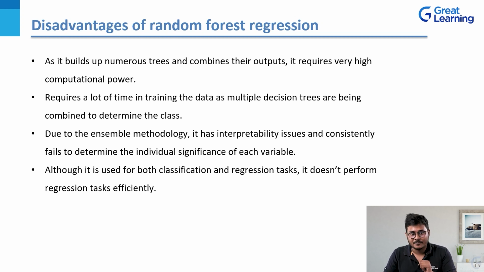Now, due to the ensemble methodology, it has interpretability issues, and it consistently fails to determine the individual significance of each variable. What I mean by this is, since it is taking into account multiple decision trees, sometimes it does not determine the value that one decision tree can provide to the output. Let's say there are 2-3 decision trees which are giving you the exact correct output. But again, there would be decision trees which would not be giving you the correct output.